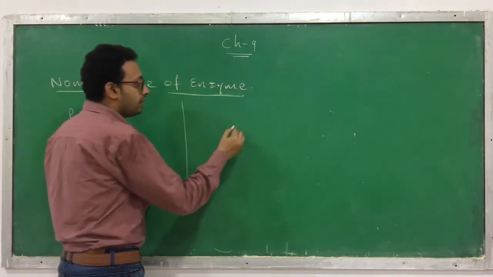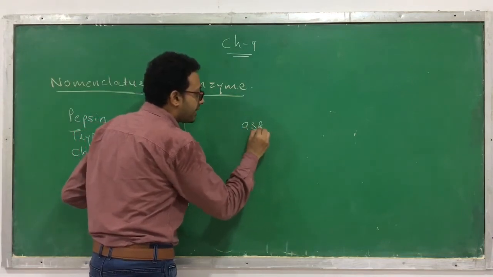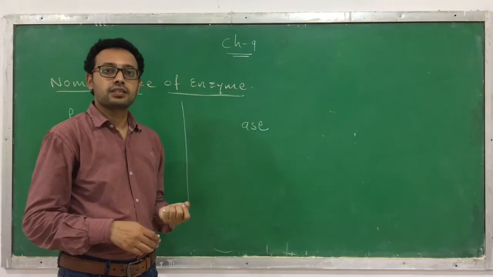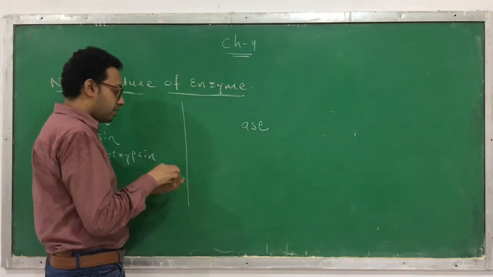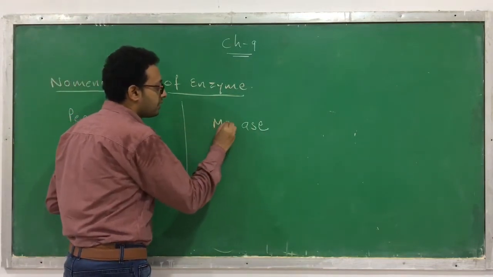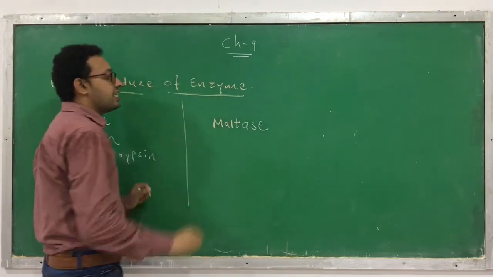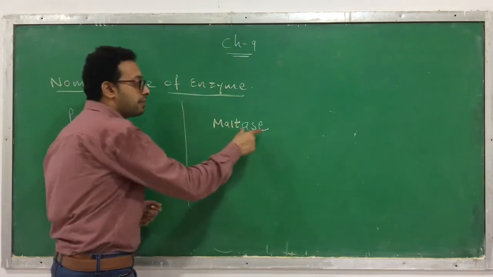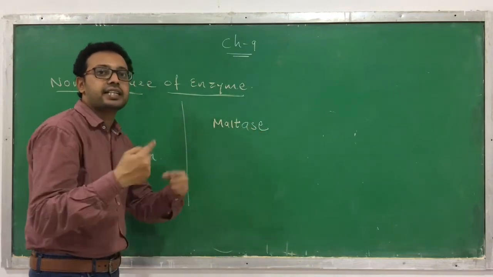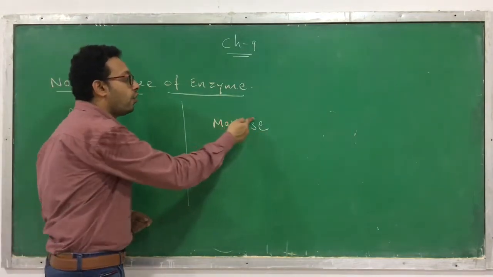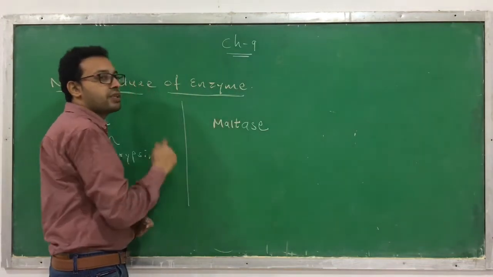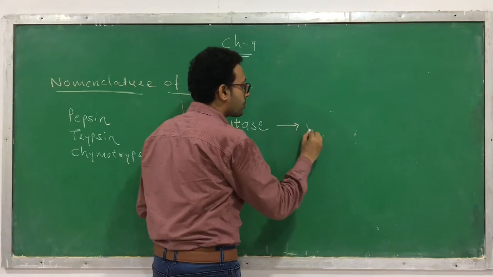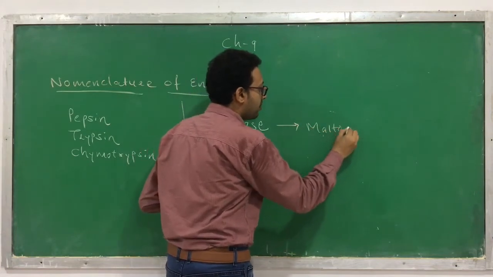Every enzyme is given a name with the suffix "ase", and its prefix is the substrate on which it acts. For example, maltase. Here "ase" indicates that it is an enzyme, and the prefix indicates the substrate on which it will act. So maltase will act on maltose.